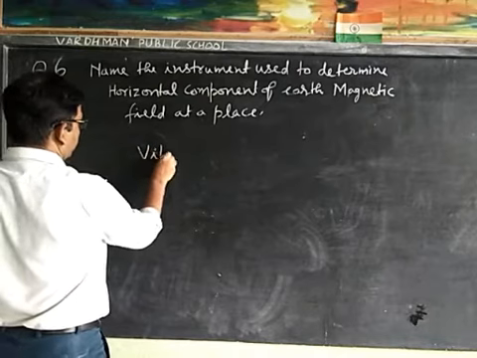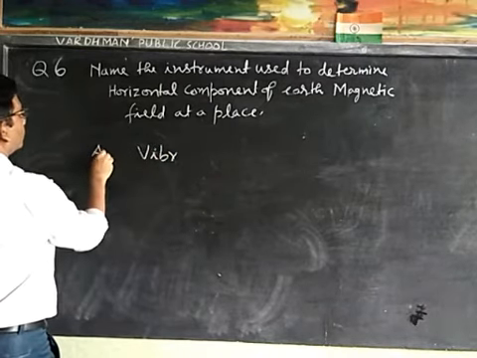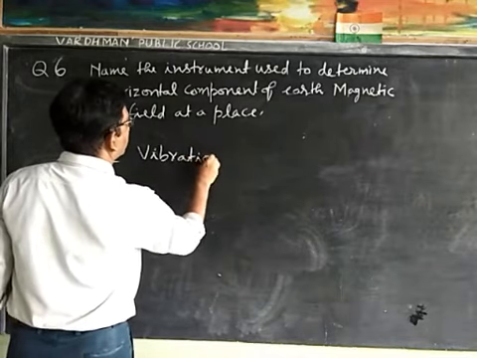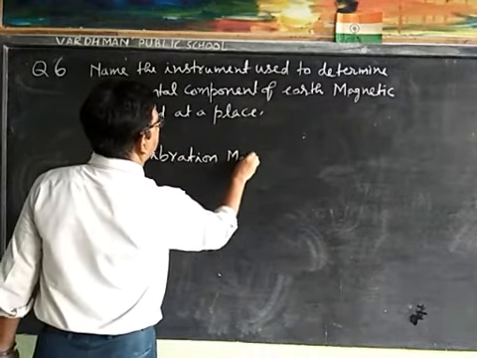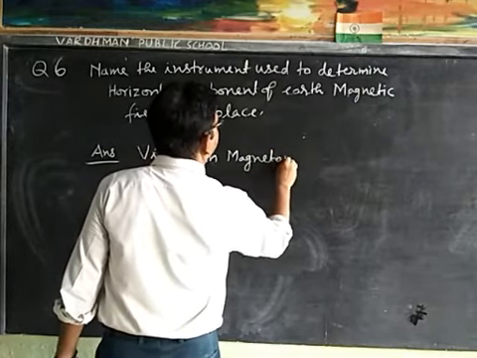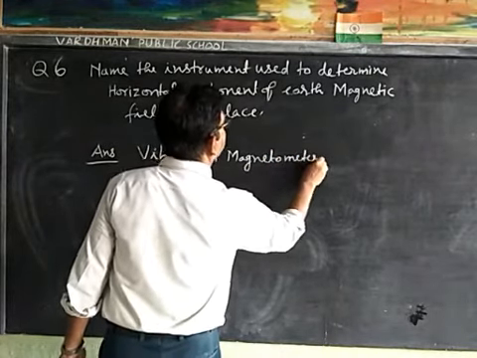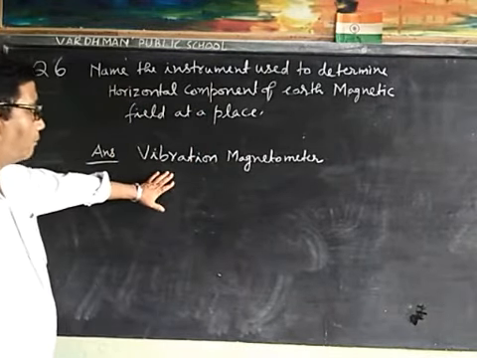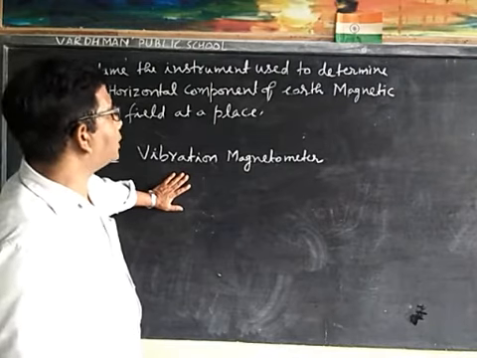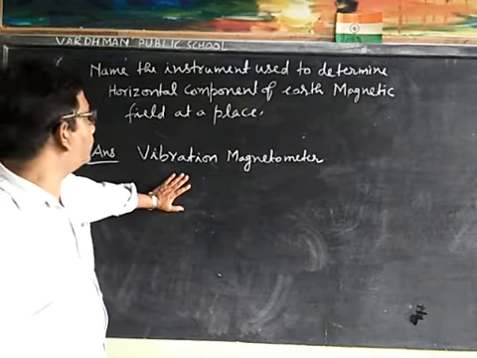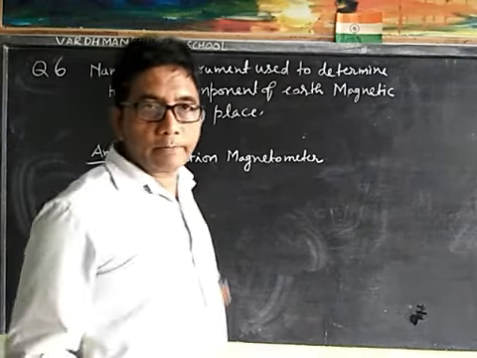The vibration magnetometer is used to determine the horizontal component of the magnetic field at a place. Thank you.